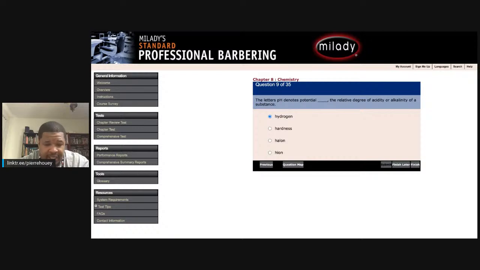Question 28. Blank is the separation of a substance into ions that have opposite electrical charges. Electricity, pH, ionization, or physical change. Blank is the separation of a substance into ions that have opposite electrical charges. My guess, ionization.